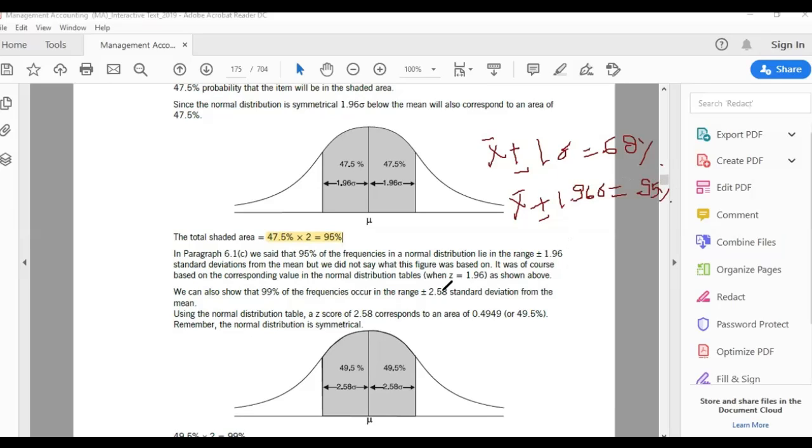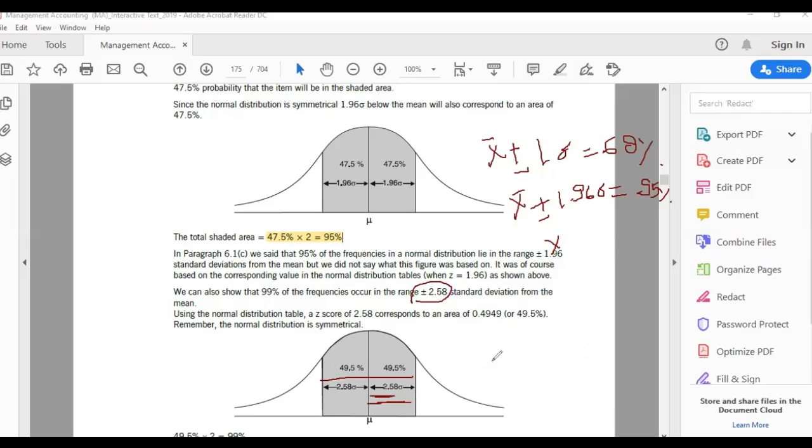And then you come to another one which says plus minus 2.58. So if you do X bar, now you are increasing the range. 1.96 is until here. Now you are going to 2.58, a little bit more, so your area under the curve is increasing.